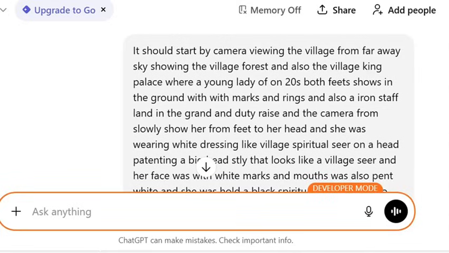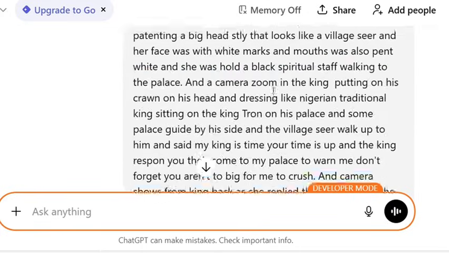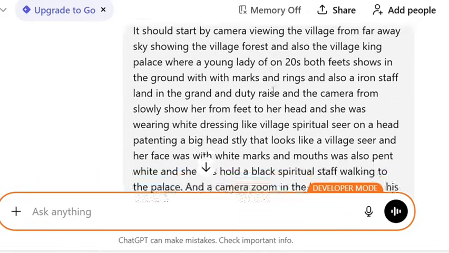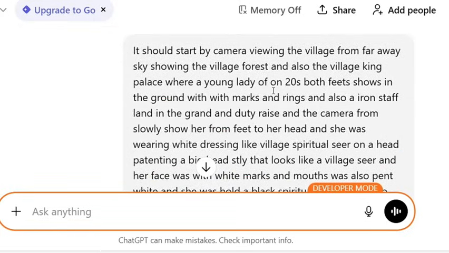Now, let's get started. So for me to be able to create that kind of epic movie you just watched, the first thing I do is head over to ChatGPT. I always use ChatGPT to write my video script. So what you need to do on ChatGPT is to tell ChatGPT how you want your video to be. Your video idea, just tell ChatGPT and ask it to write through the video idea and analyze it, and ChatGPT is going to do it.